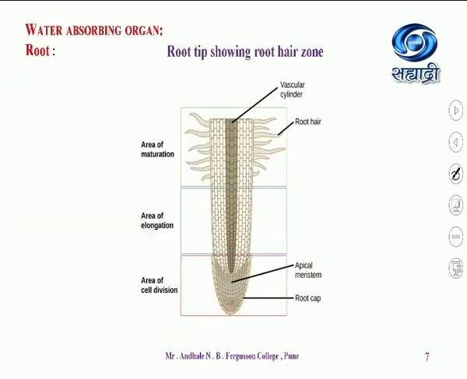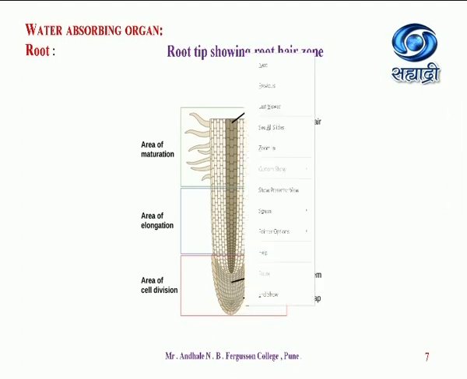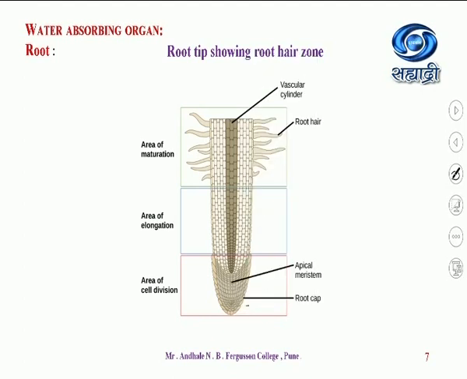Capillaries like root hair. Let's see the root tip showing the root hair zone. Here this is the root tip, or structure of root. If you see, the lowermost part is the root cap. This root cap helps to protect the delicate portion of this tip. Delicate, najuk, what you call.